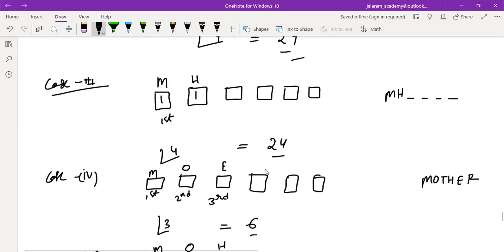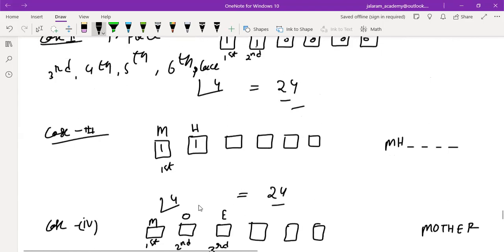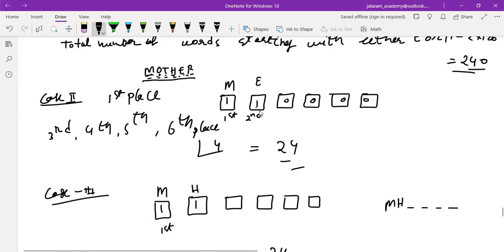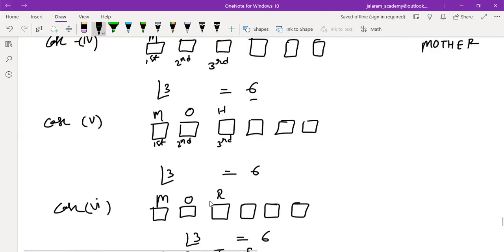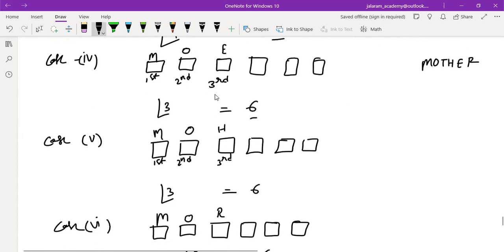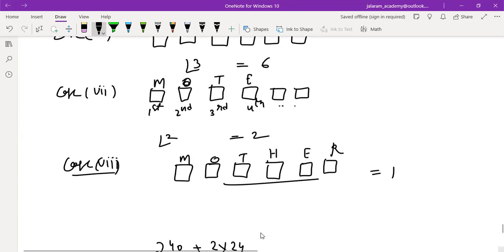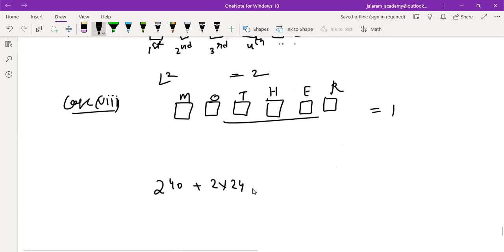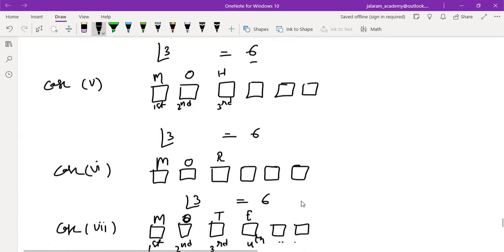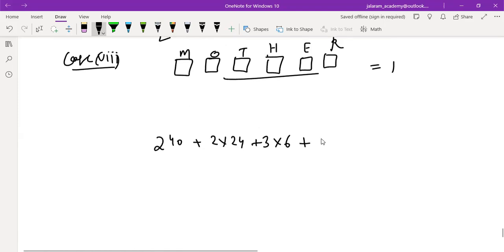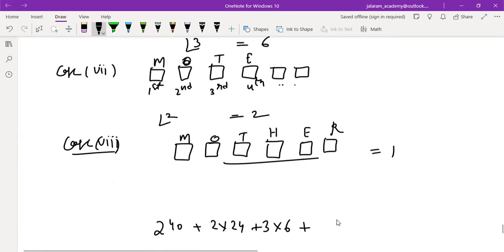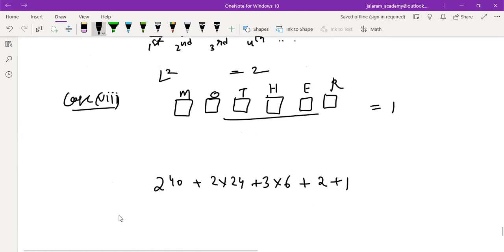Second place can be filled with either E or H, so 2 into 24. Then third place can be filled with either E or H or R, so there will be 3 cases in all before the word mother, 3 into 6. Plus next is 3. Is that clear to you? 2 more cases are there. And then finally 1. So this will be the order of the word mother.